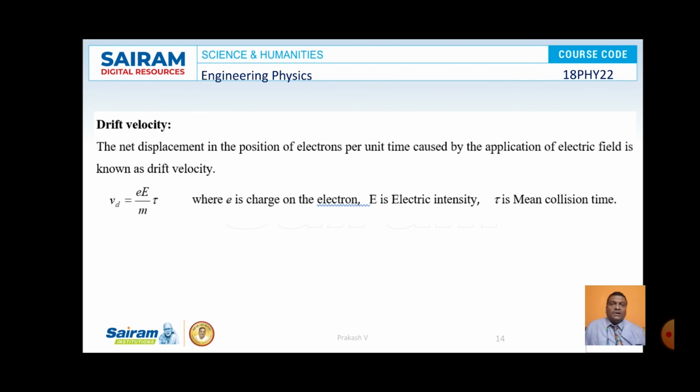And further, the drift velocity is nothing but the velocity acquired by the electrons on the application of an external electric field, in a direction opposite to the direction of the applied field. It is denoted by the symbol Vd and is equal to e E tau by m, where e is the charge of the electron, E is the strength of the applied field, tau is the mean collision time, and m is the mass of the electron.